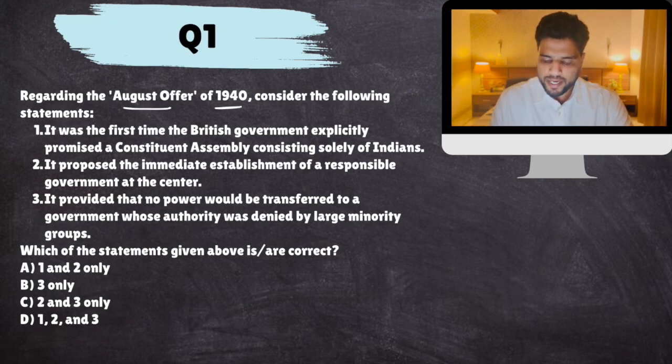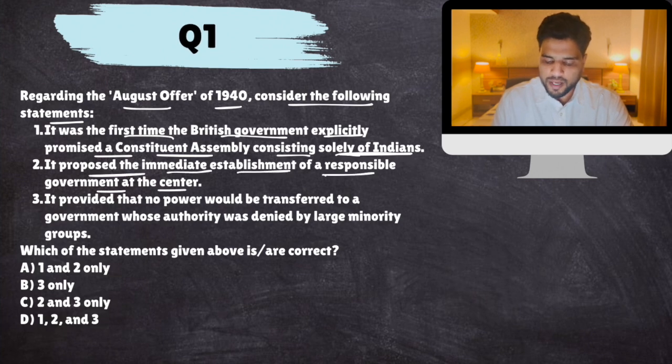Regarding the August Offer 1940, consider the following statements. It was the first time the British government explicitly promised a constituent assembly consisting solely of Indians. It proposed the immediate establishment of a responsible government at the centre. It provided that no power would be transferred to government whose authority was denied by large minority groups.